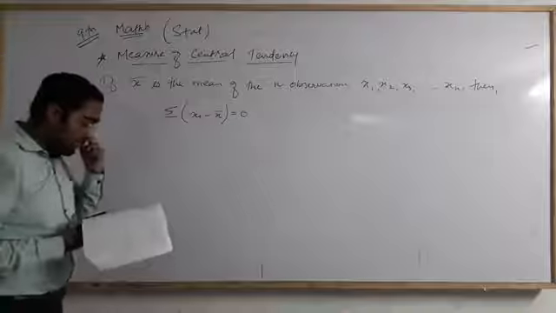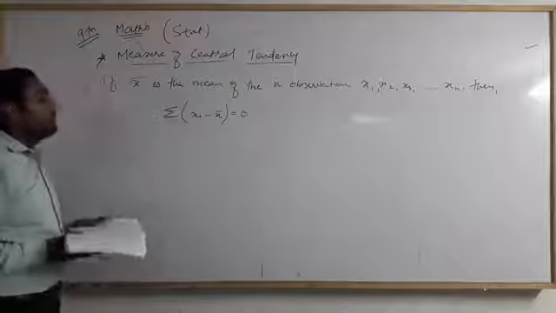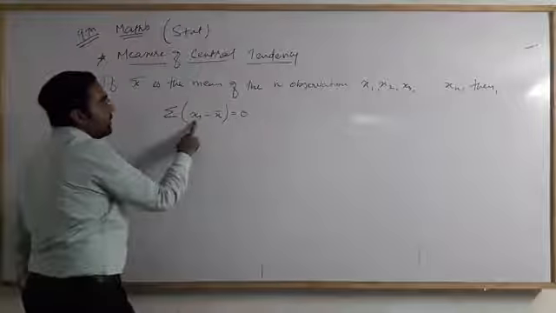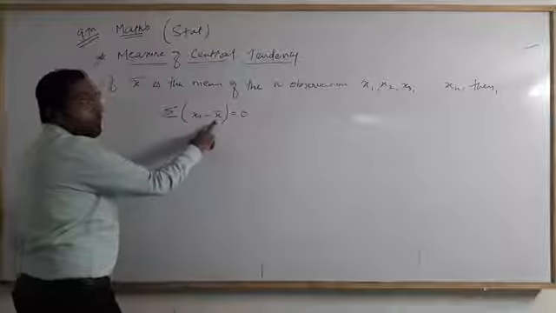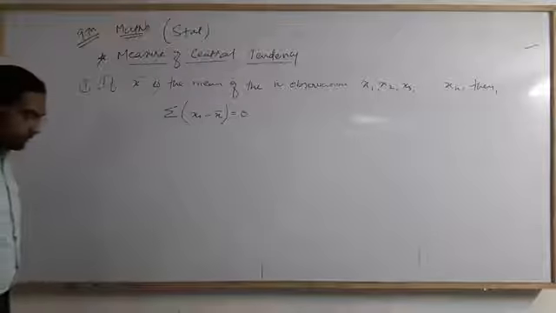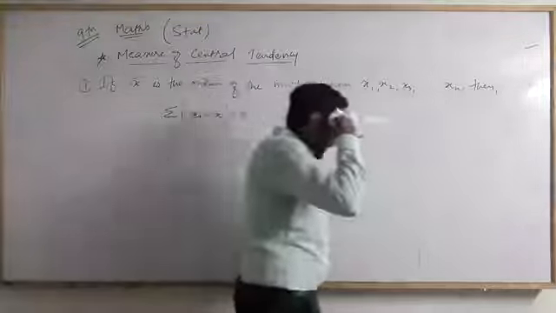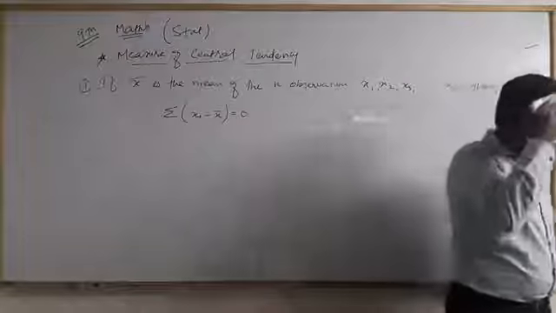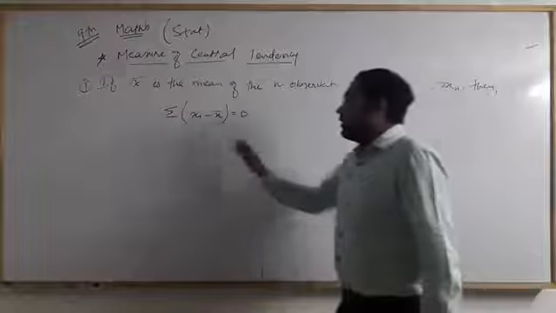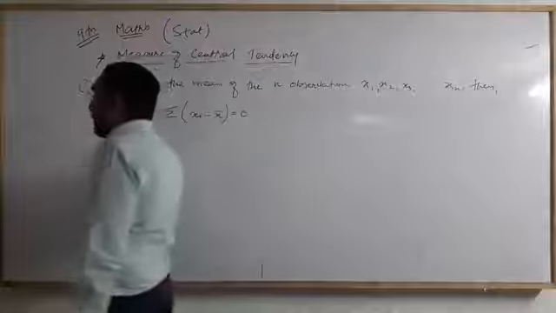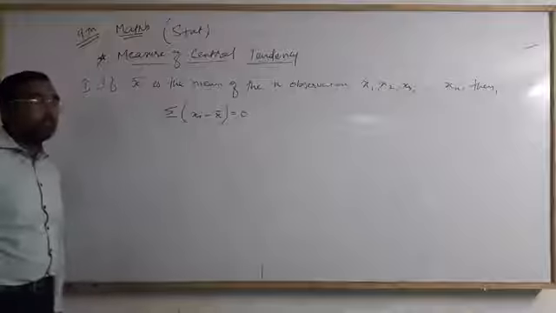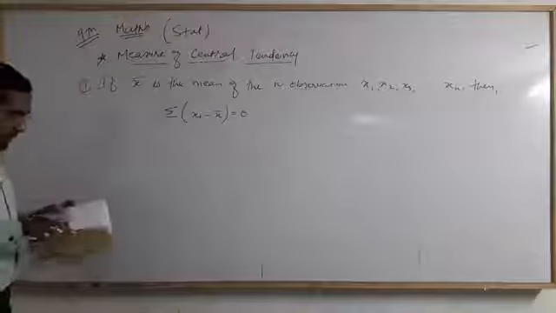The algebraic sum of deviations from the mean, of all observations from the mean, is always equal to 0. Okay, whenever you subtract the mean from every observation and then total them, you get the answer equal to 0. That is the first property of the mean.